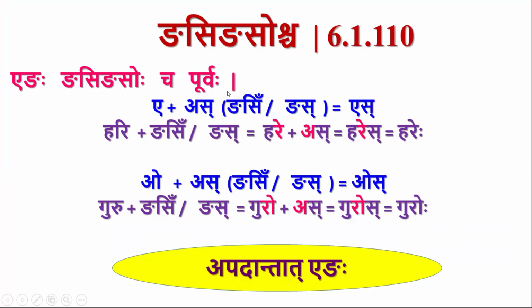So here by gnasi gnasoscha there will be purva rupa adesha. Yengaha gnasi gnasoscha purvaha. So a plus a becomes a only. So ares, and sakarasya visargaha, areh. Areh is the panchami and shashti vibhakti pratyayanta form in ekavachana. Guru plus gnasi or gnas, here also there will be gunadesha. So guru becomes go followed by as. So here also o followed by a. So there will be purva rupa adesha. So o plus a is equal to o, gos, and sakarasya visargaha, goh.